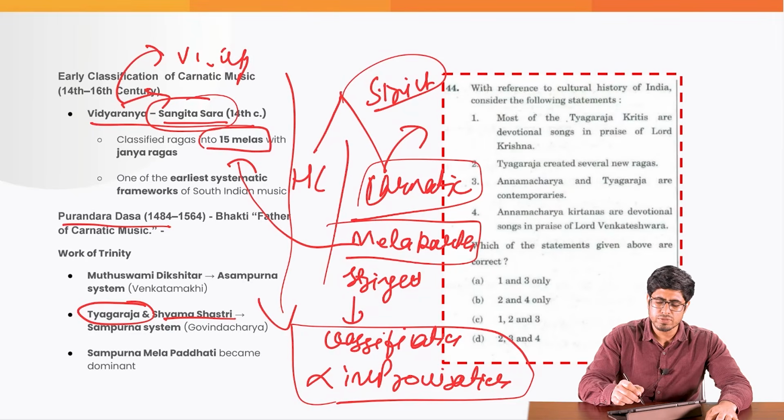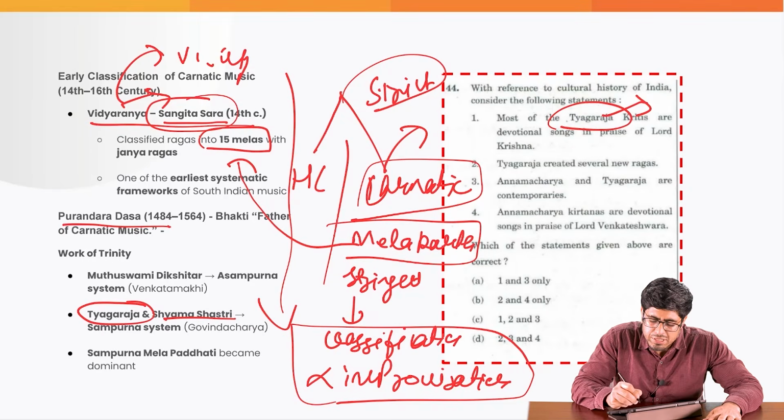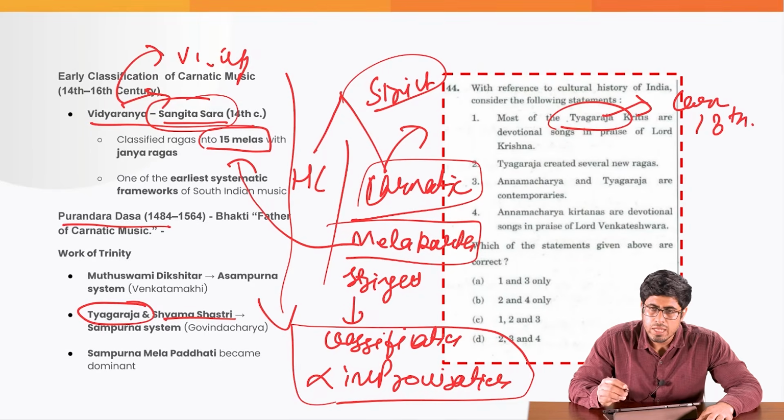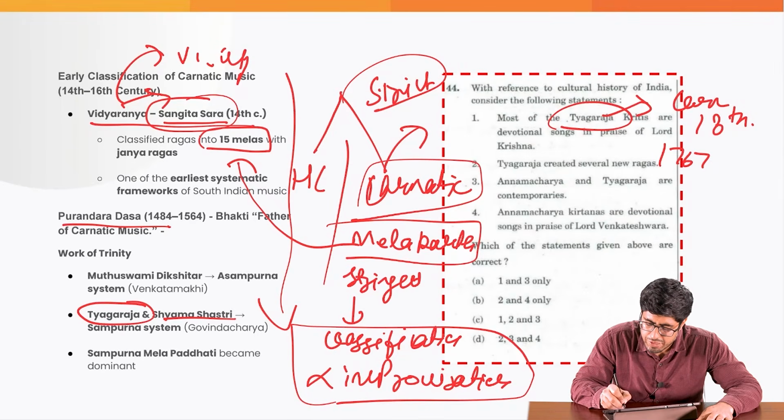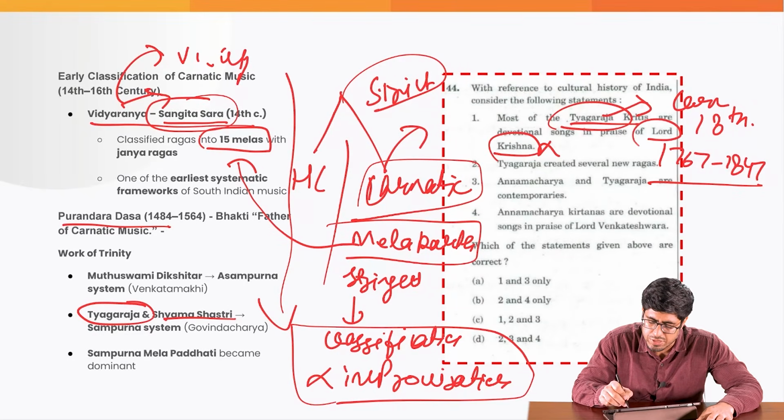They have already asked one question about Tyagaraja, who is also a major proponent of Carnatic music in the 18th century. He functioned from around 1767 to 1847. He promoted kritis in praise of Lord Rama and not Krishna. UPSC has asked a question where they give Krishna as an option. Tyagaraja created several new ragas, of course he did.